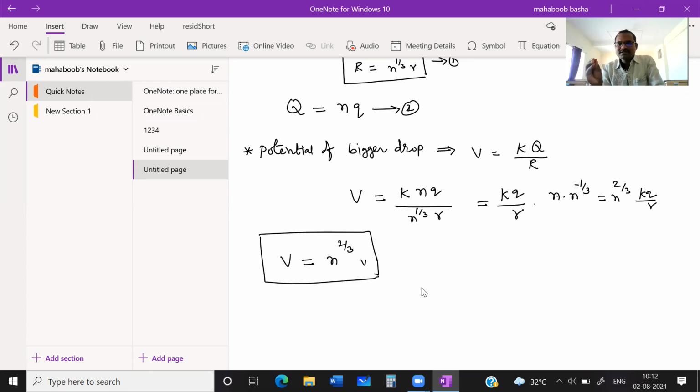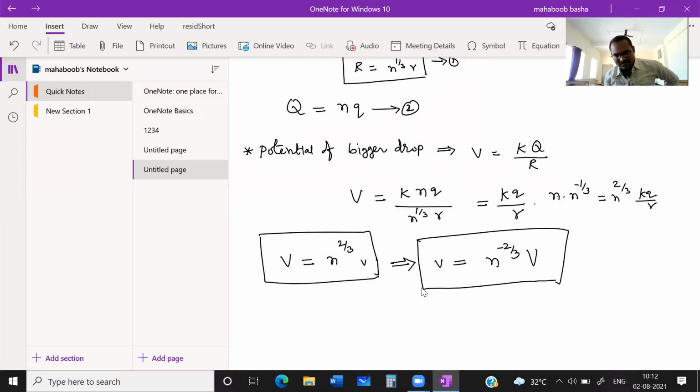Now in this case, the potential of each smaller drop is given. Then what will be the potential of bigger drop? Potential of bigger drop can be written as n power 2 by 3 times of potential of smaller drop. Or you can say potential of smaller drop can be written as n power minus 2 by 3 times of potential of bigger drop. Also, if you know bigger drop potential, you can find smaller drop potential. If you know smaller drop potential, you can find bigger drop potential.